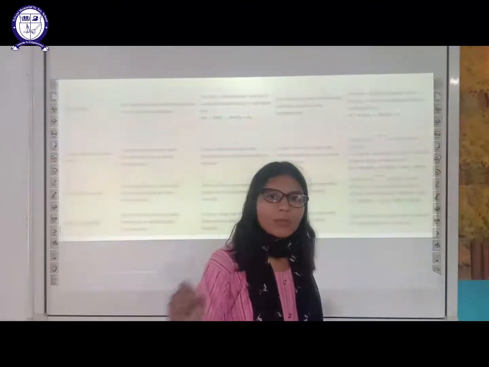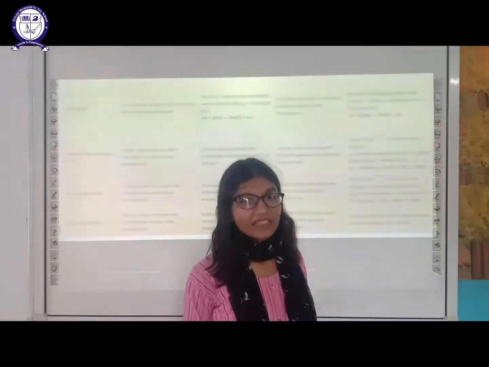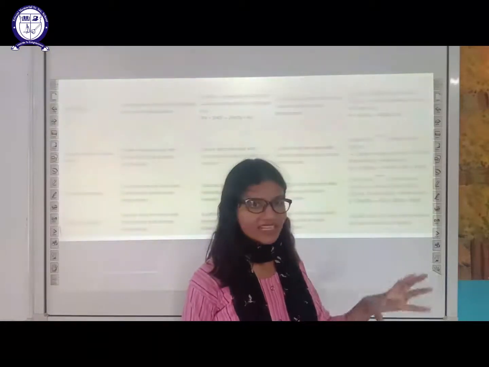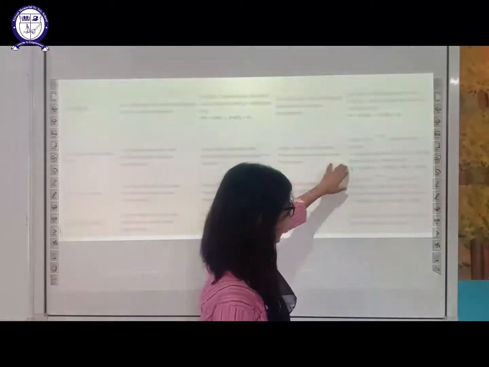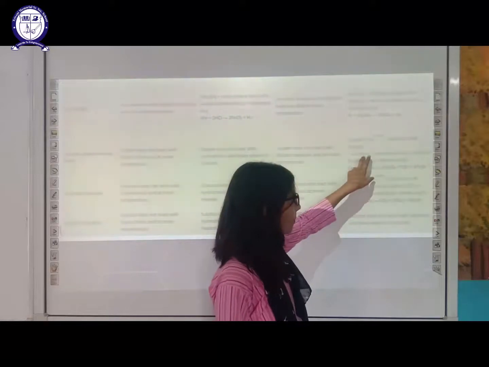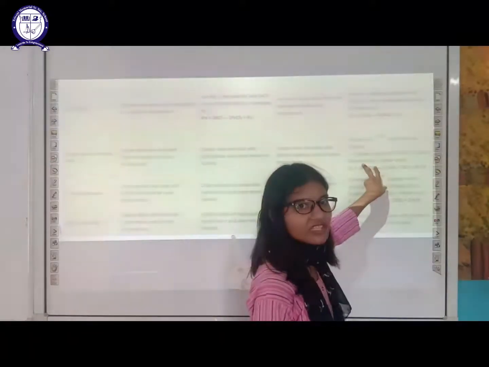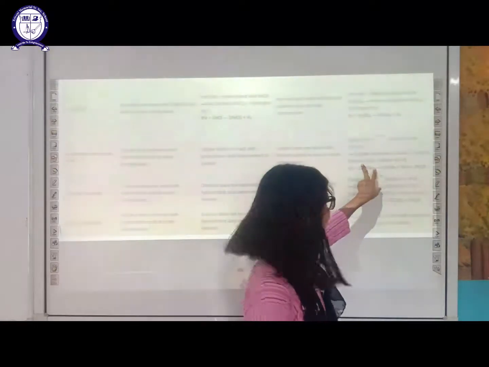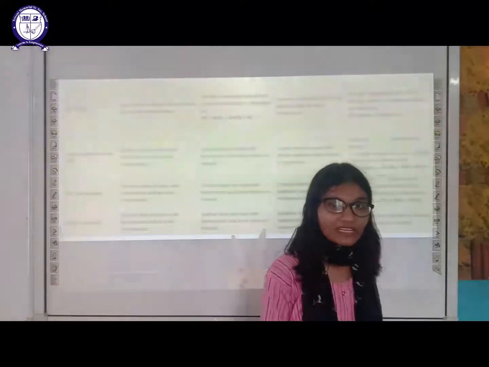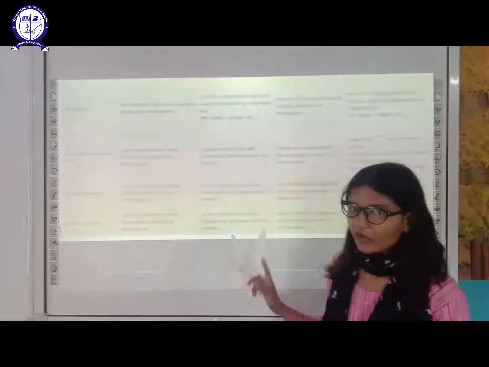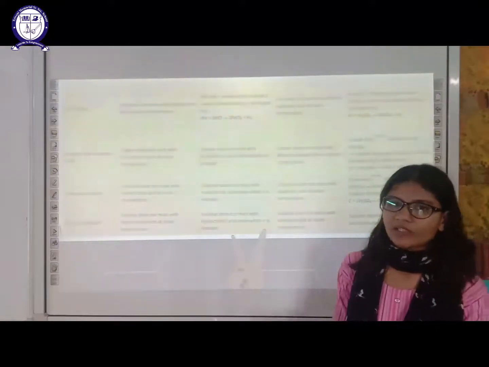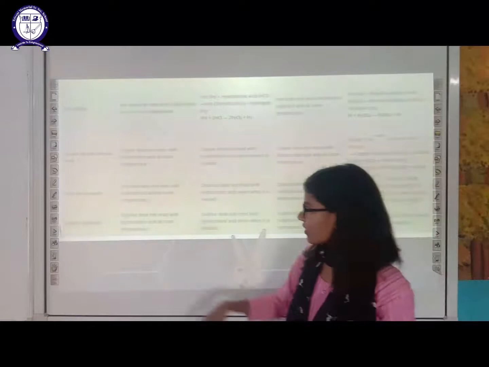Dilute means more water, less acid. Concentrated means more acid, less water. It will react with sulfuric acid to give copper sulfate crystals plus sulfur dioxide, which is a pollutant, plus water. It will react with concentrated acid in the presence of heat, increased temperature.